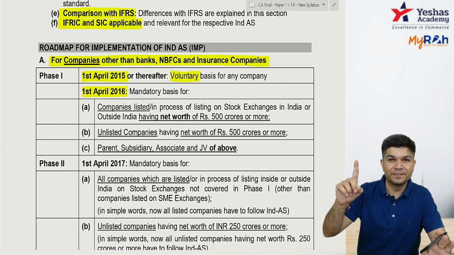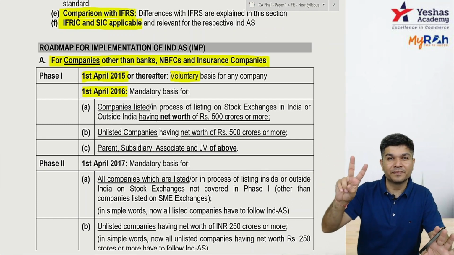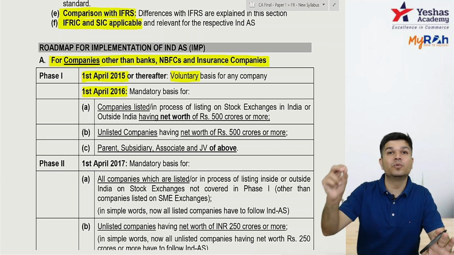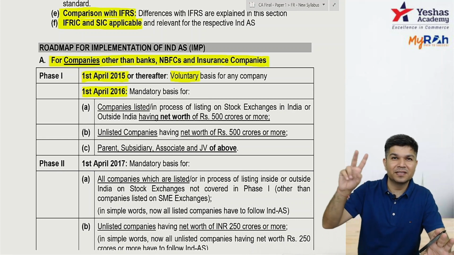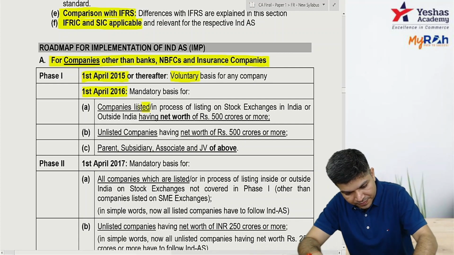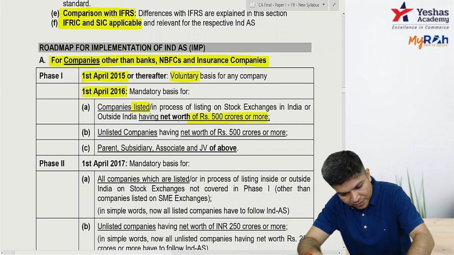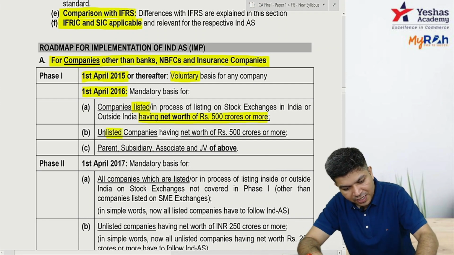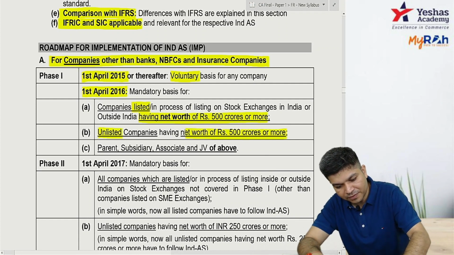So listed or unlisted, both, having a net worth, not turnover. Listed, unlisted, having a net worth of 500 crores or more. So listed having net worth 500 crores or more, unlisted having net worth 500 crores or more.